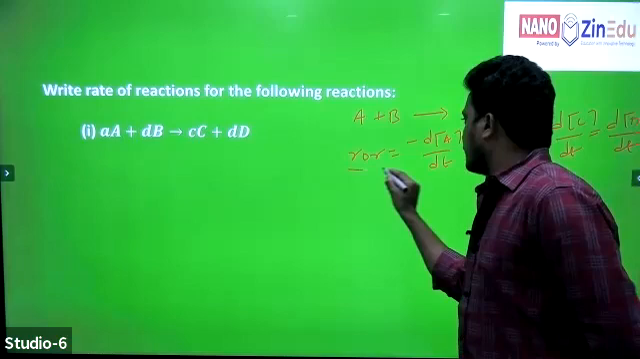This is the generalized reaction. Why we are writing coefficients like this can be explained in our classroom. It takes 20 more minutes, that is why we are not explaining it here. Just remember how to write the rate of reaction.